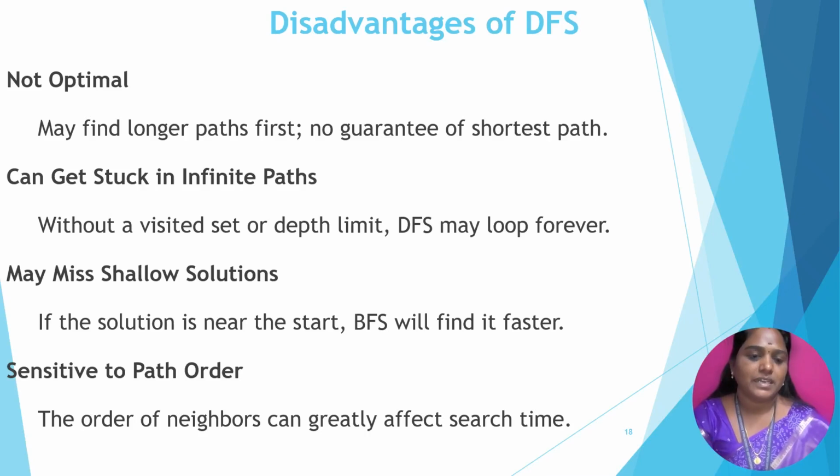Because backtracking is applied, it can get stuck in an infinite path and may miss shallow solutions near the start, which BFS will find faster. Then there is sensitivity to path order: the order of neighbors can greatly affect the search time of the given problem. These are the disadvantages of depth first search.